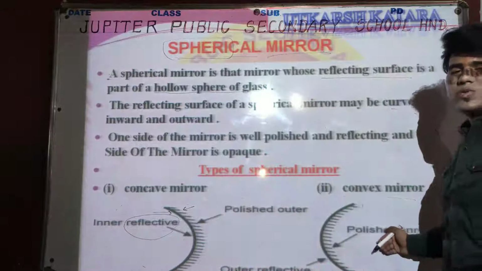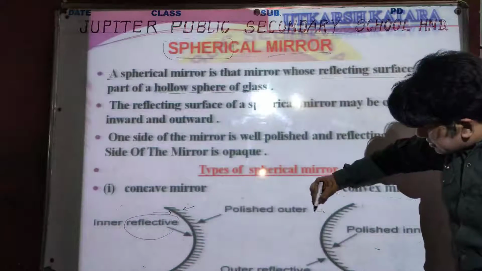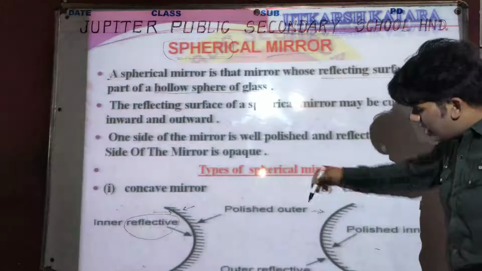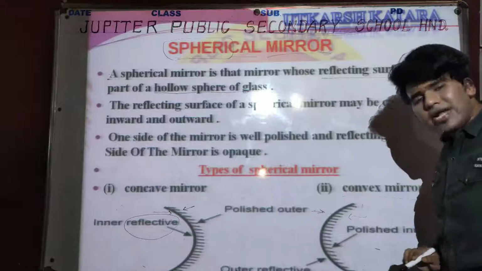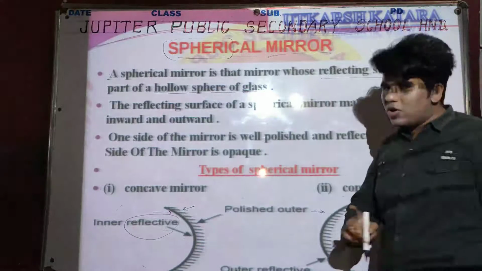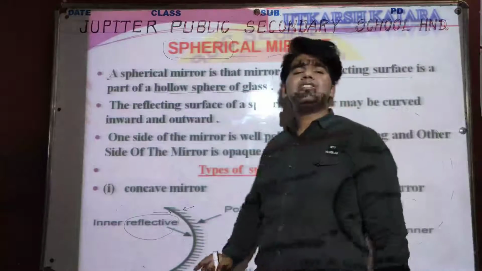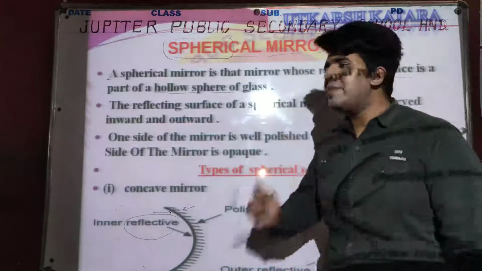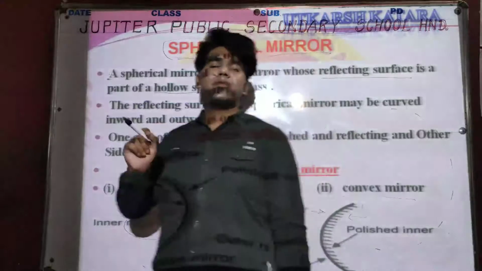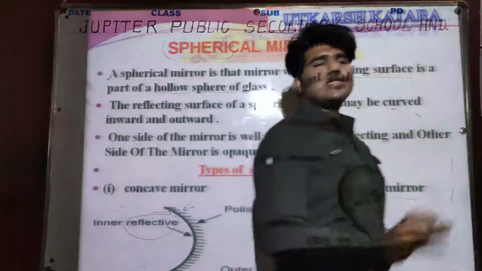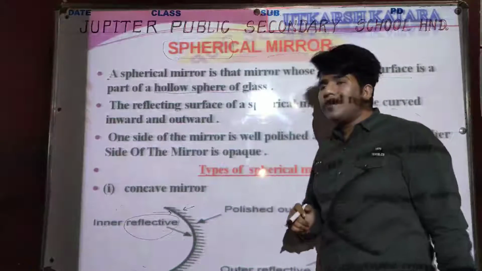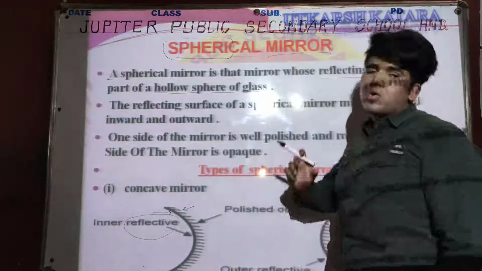This mirror also has two sides, left side and right side. Remember one thing, the left side will always be the reflective surface, and the right side will be opaque. Opaque will be formed with the help of a coating.